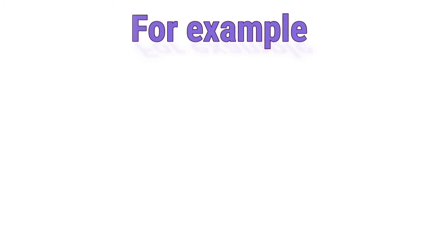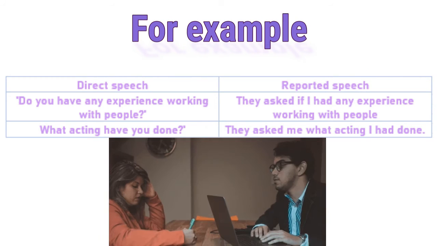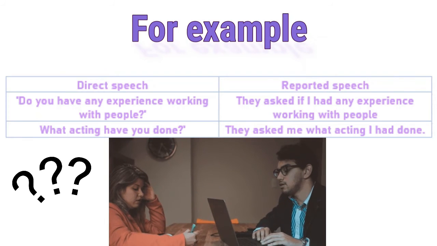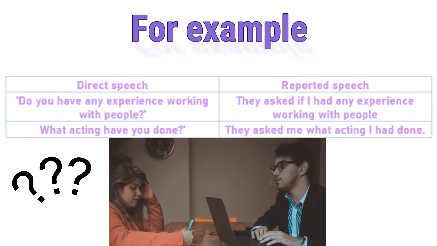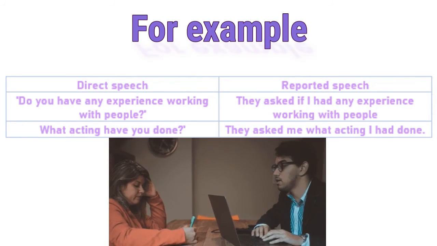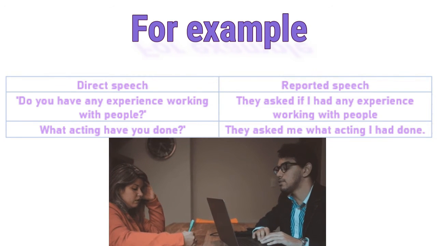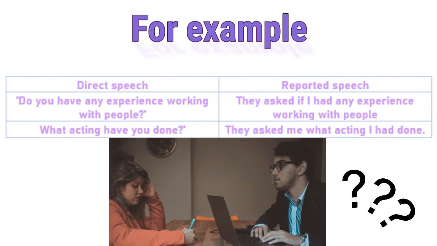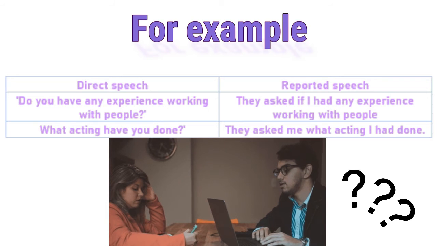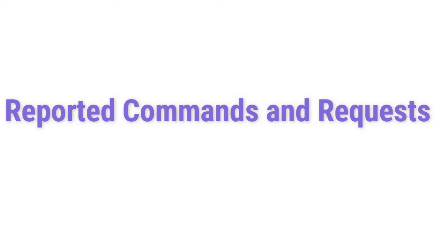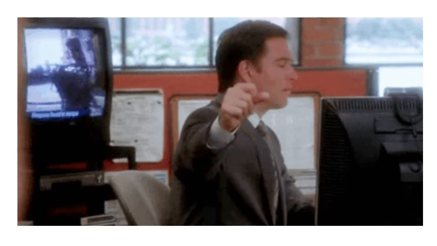For example, in direct speech, you will say, "Did you have any experience working with people?" But in reported speech, it will be, "They asked if I had any experience working with people." Reported commands and requests are formed using the to infinitive and not to infinitive.